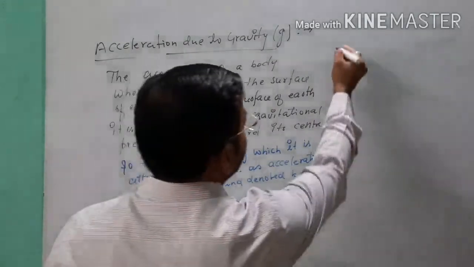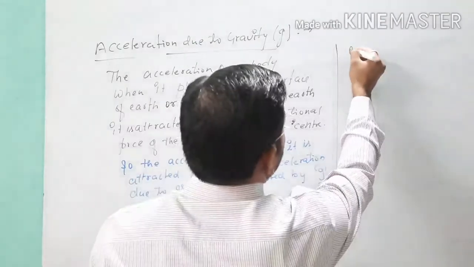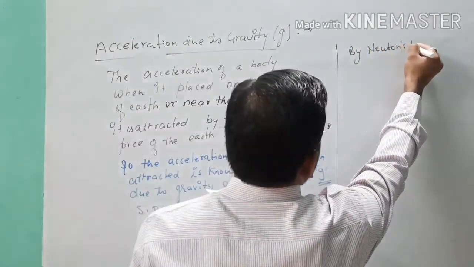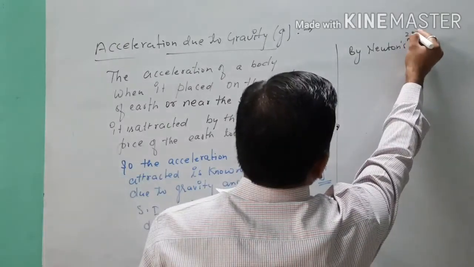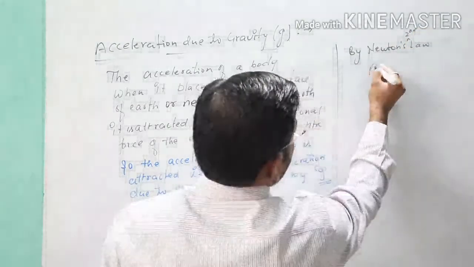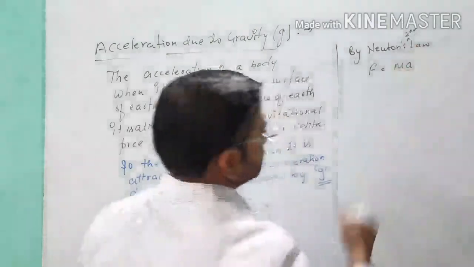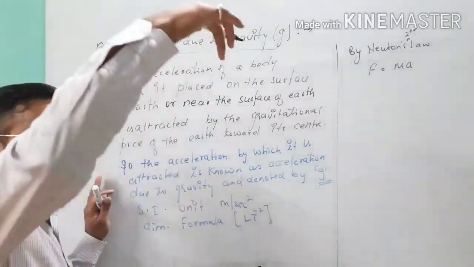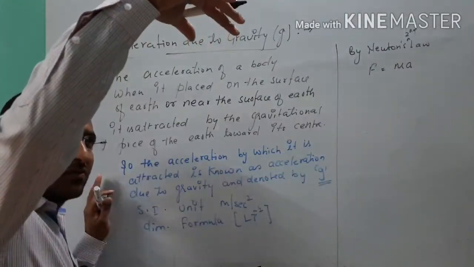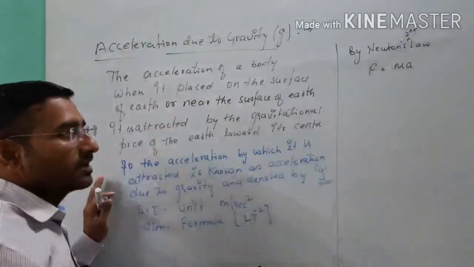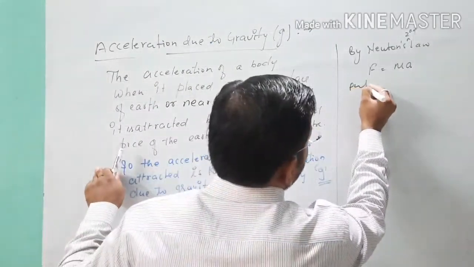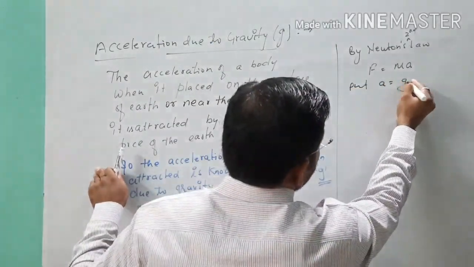So by Newton's second law, we can write F equals ma in case of linear motion, but in case of vertical motion, meaning we are throwing an object from a certain height, under the case of free fall, as you know, we put a equals g.